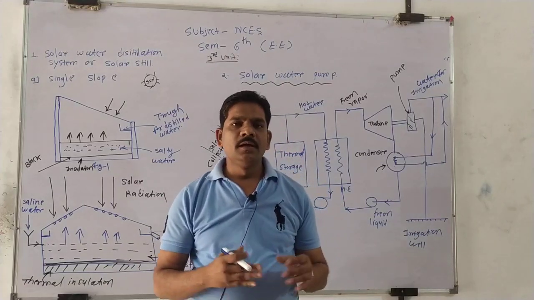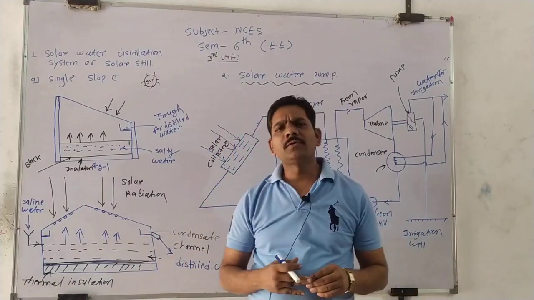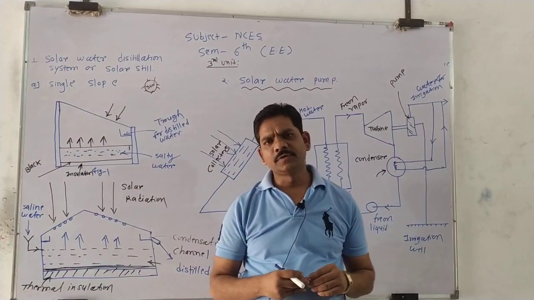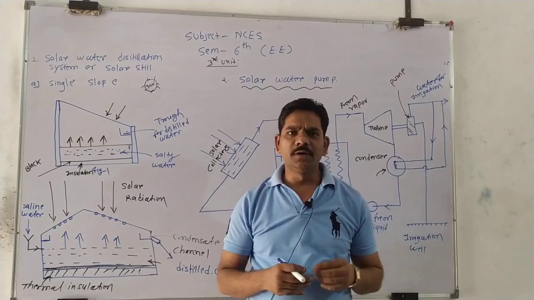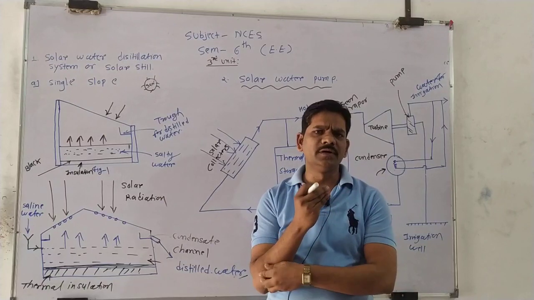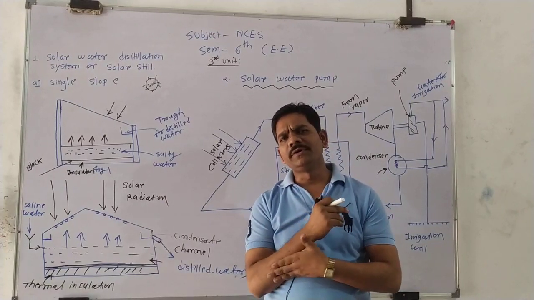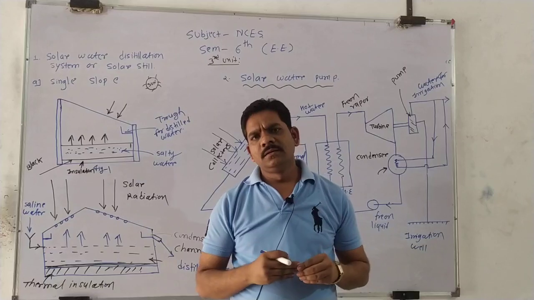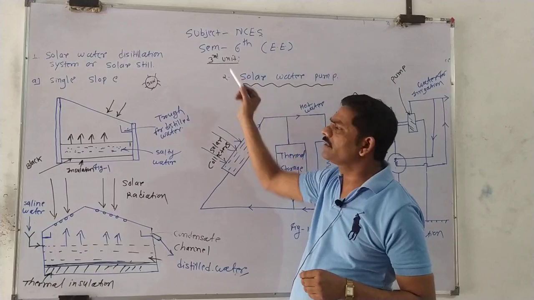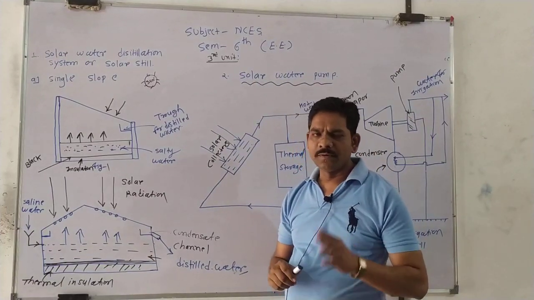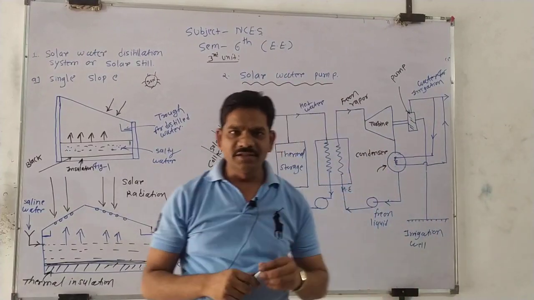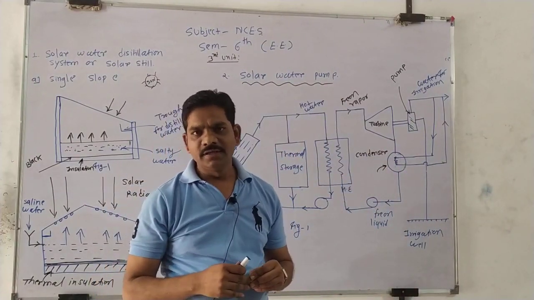Ingde, and we know that in our college the 2 units have been completed. Unit number 1 and unit number 2, and we just started unit number 3. Only 1 or 2 lectures were completed for unit number 3, but today I am starting unit number 3 once again of NES, non-conventional energy sources and system. This is your free elective subject in the 6th semester.